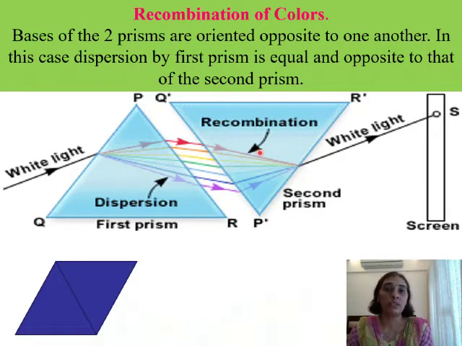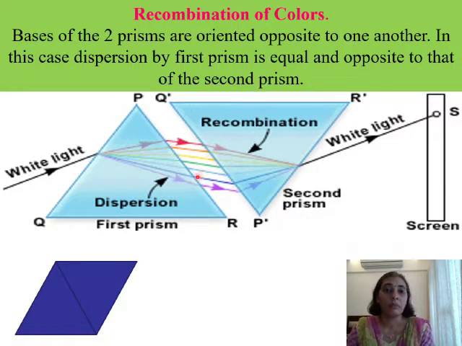Another thing that we notice is that a prism gives rise to dispersion of light. A glass prism splits white light into 7 colors, but a glass slab does not split a ray of white light into 7 colors, or in other words, it does not show dispersion. So in prism, we find that the 2 interfaces, this is one interface PQ and the second interface is PR. So these 2 interfaces are not parallel to one another. Hence, we find that dispersion takes place, or splitting up of white light into 7 colors is brought about in